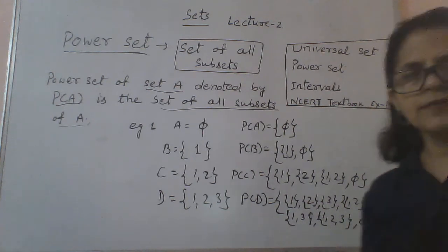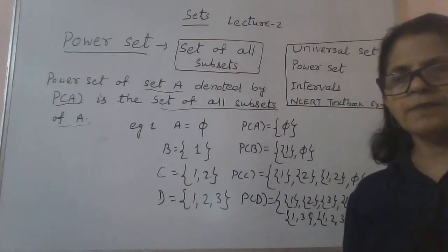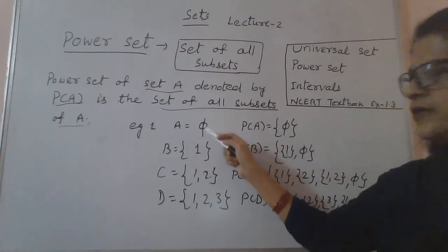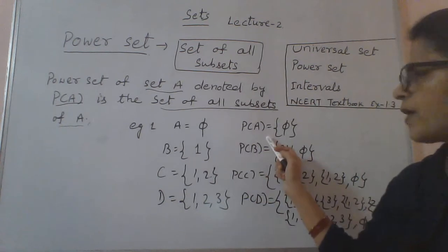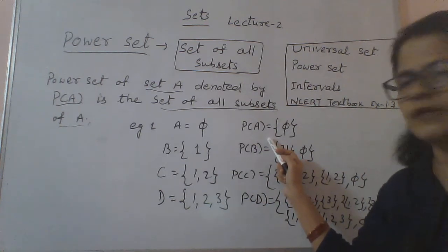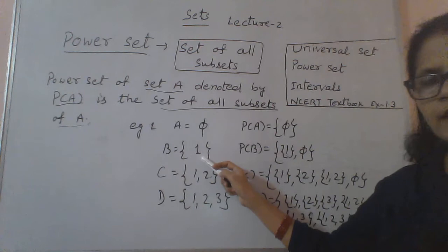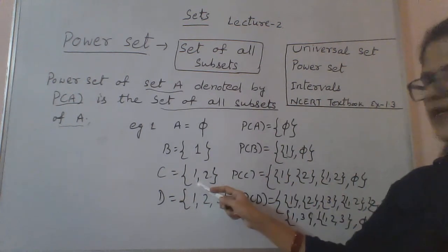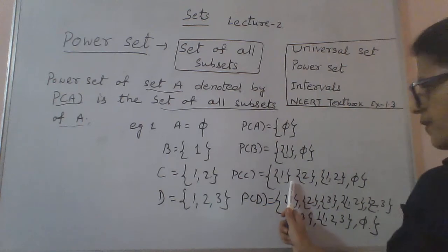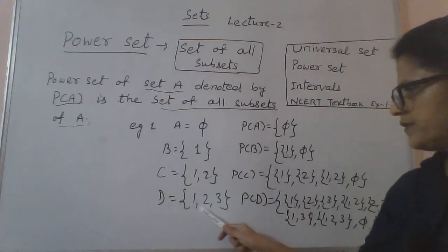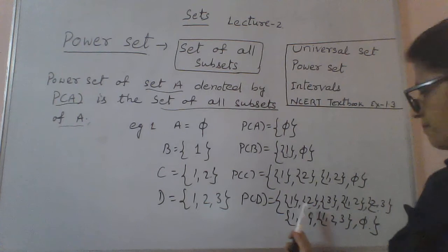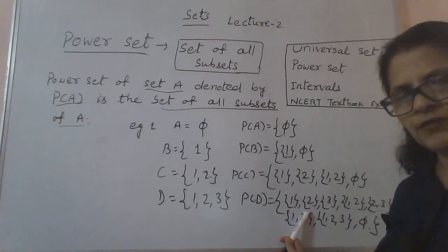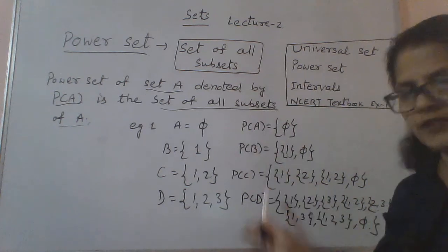Now by this time you might have observed a pattern in these cases. A set having no element: the power set has one element. A set having one element: the power set has two elements. A set having two elements: the power set has four elements. A set having three elements: the power set has 8 elements. So could you observe any pattern in all these 4 cases?